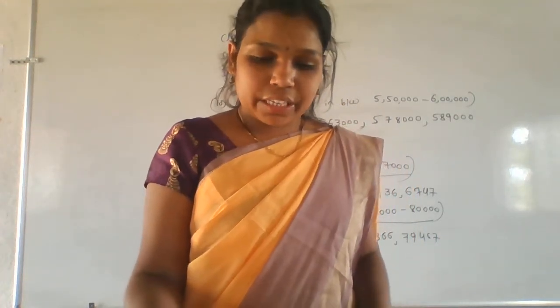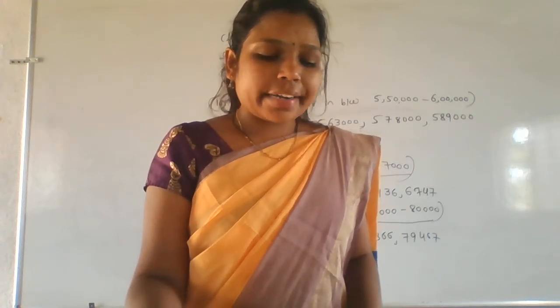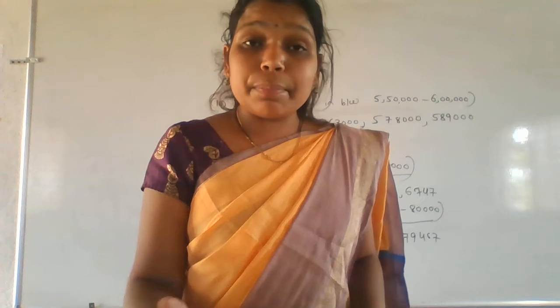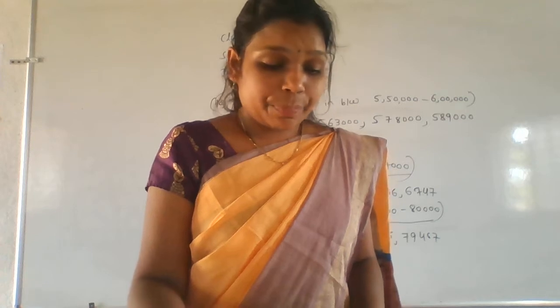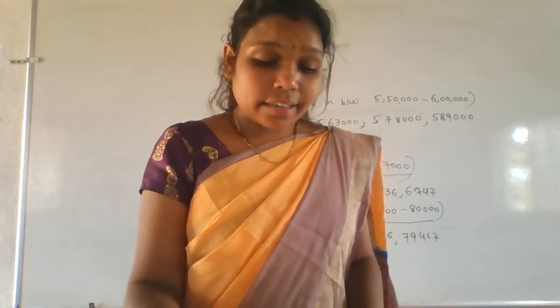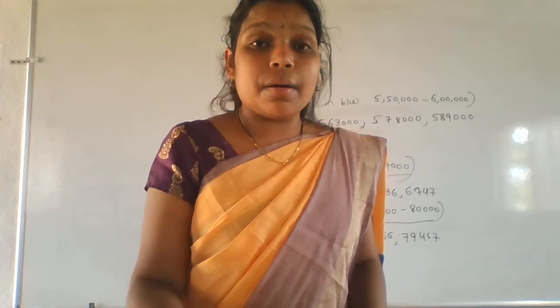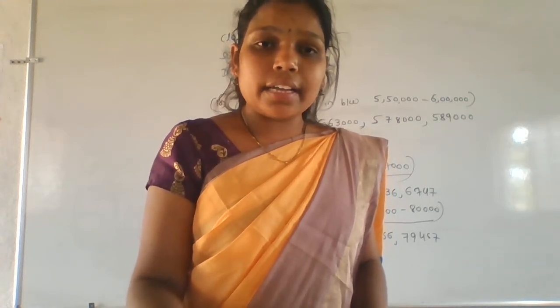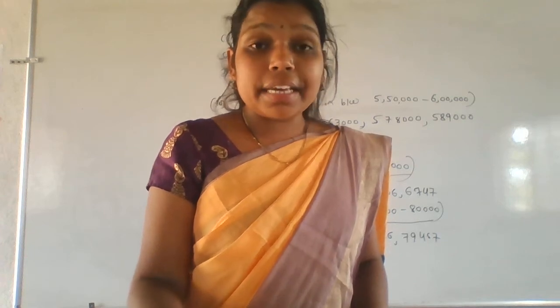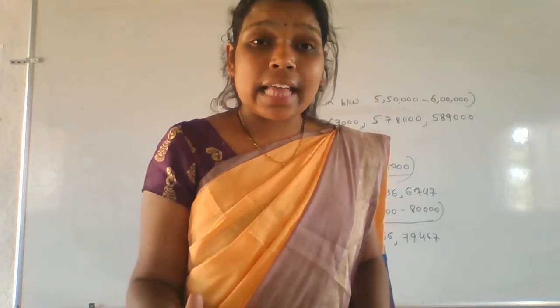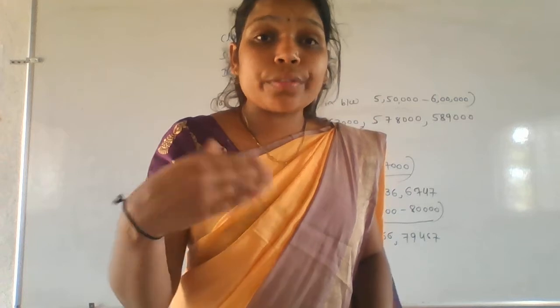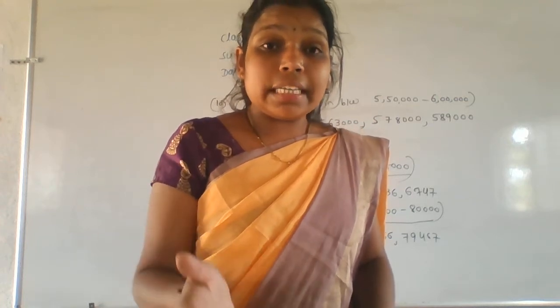Third point. What is the third point they have given here? A factor of a number can never be greater than the number. Okay, remember these points properly. If the number is 6, the factor may not be greater than 6. Understanding? The maximum factor is nothing but 6 here. The highest factor is 6 only. More than 6 we can't take as a factor here. If we take more than that number, then it will become a multiple.